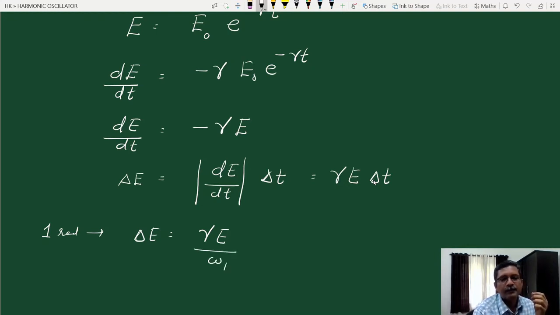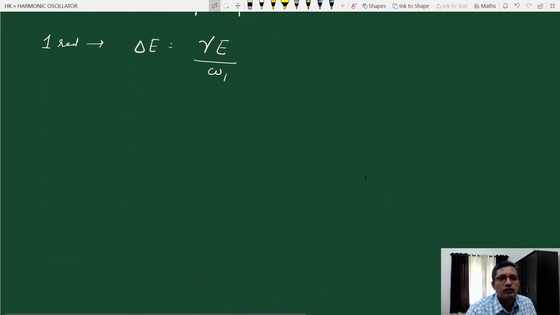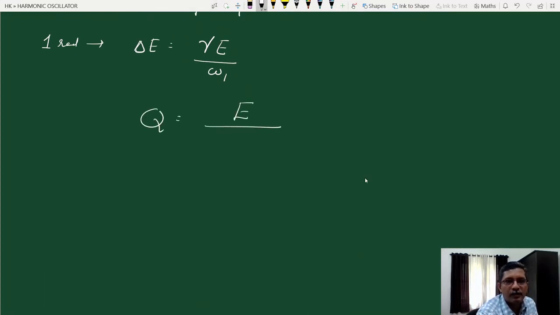So this is the energy dissipated per radian. Therefore let us get the expression for the quality factor now. Quality factor is equal to average energy stored per cycle divided by energy dissipated per radian. Now this is equal to, E will cancel, omega 1 by gamma. This is the quality factor.